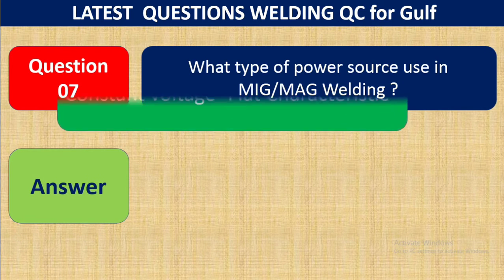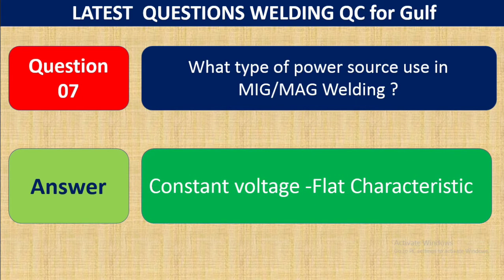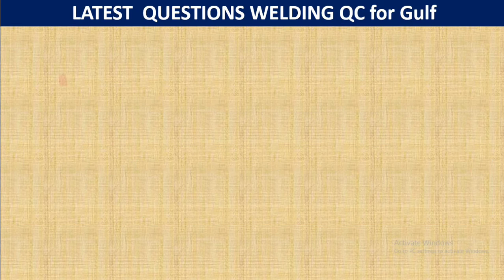Question 7. What type of power source is used in MIG-MAG welding? Definitely constant voltage, flat characteristic. So this is the constant voltage, flat characteristic power source.